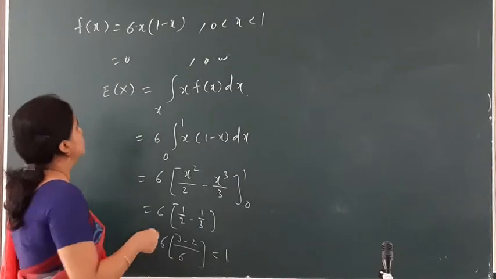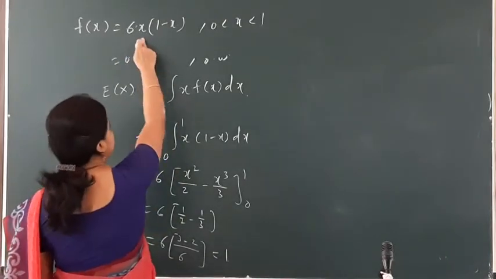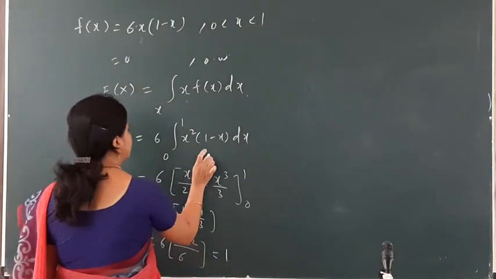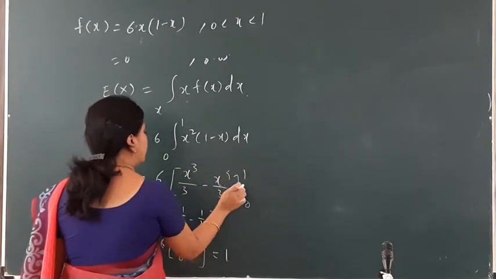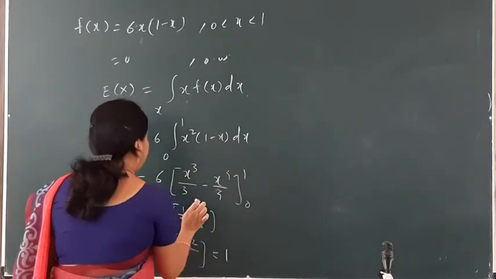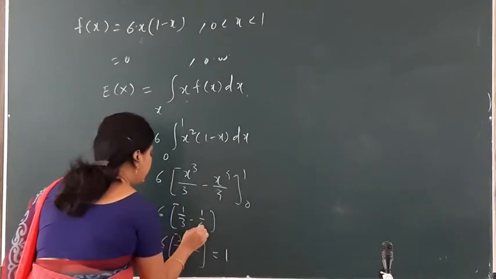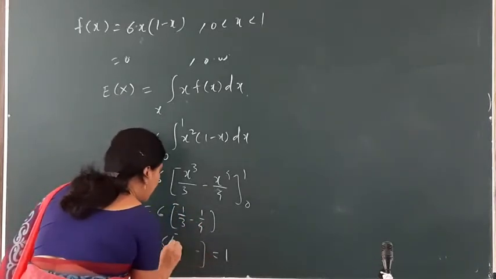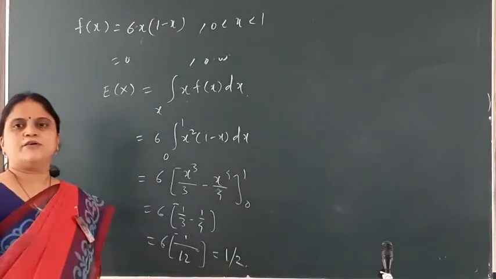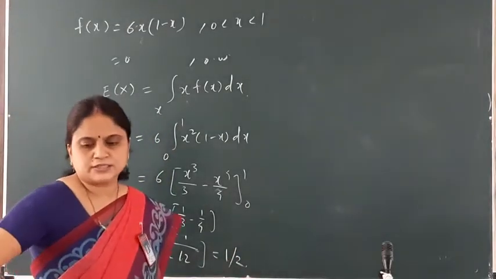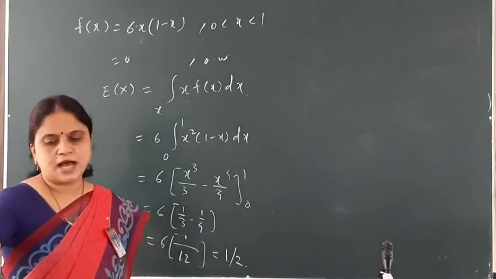Oh, sorry, actually over here there is also an x in my formula. So it is x square, that means x cube divided by 3, x raised to 4 divided by 4, and hence it comes as 1 by 3 minus 1 by 4, and hence I have this as 1 divided by 12, and hence the formula comes as half. So the expectation of x, or mean, is half.